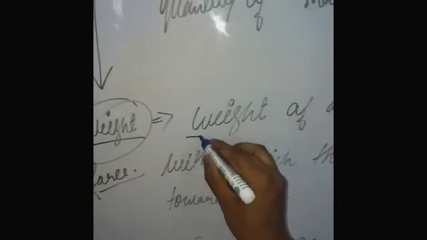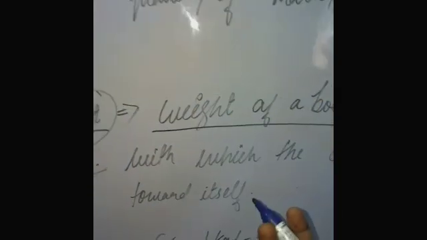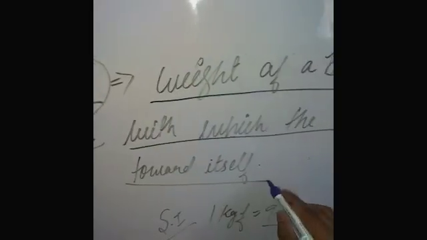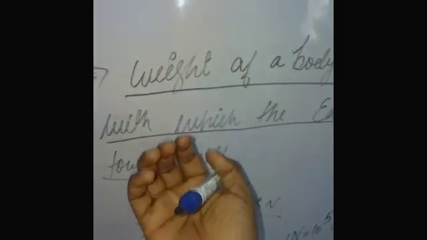So we define the weight of a body as the force with which the earth attracts the body towards itself. Earth applies a force and attracts it toward itself. So this force is known as weight.